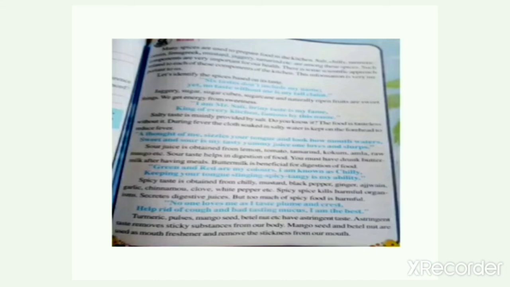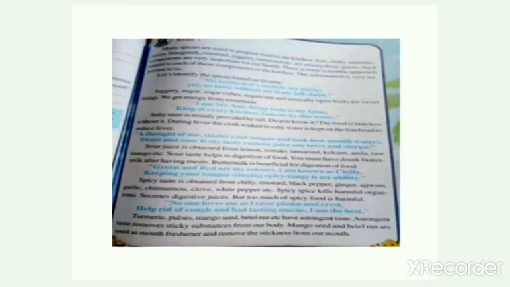Now the next one is green and red are my colors. I am known as chili. Keeping your tongue stinging, spicy tanging is my ability. Yes children, spicy taste. And how do you obtain spicy taste? Yes, by chili, by red chili or green chili. And children, I know you all like spicy food, but you should not eat spicy food in excess. It should be in limited form only.